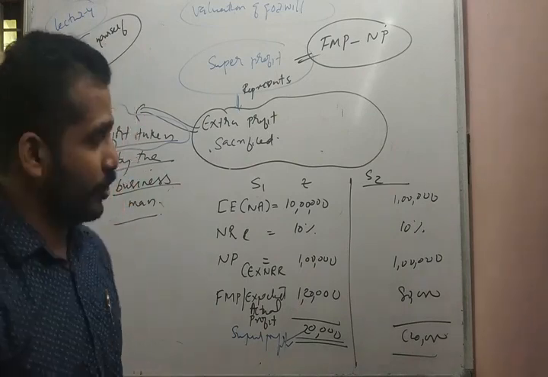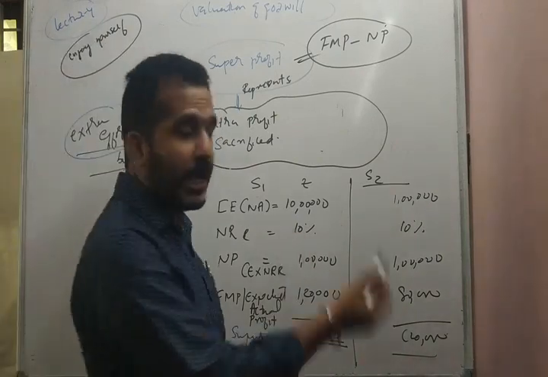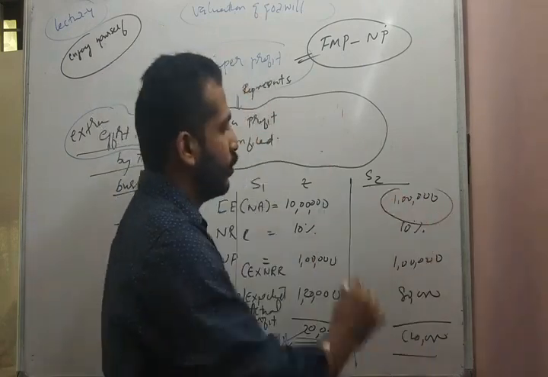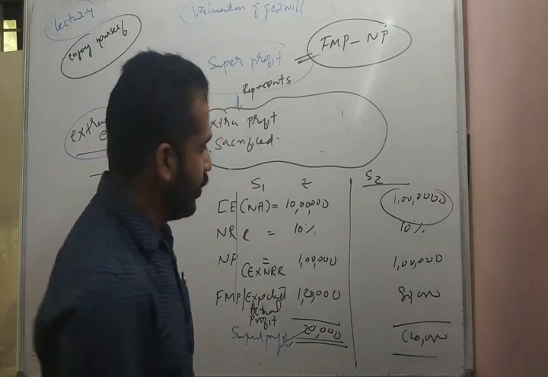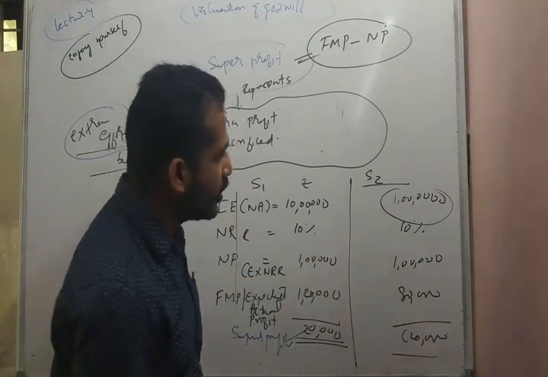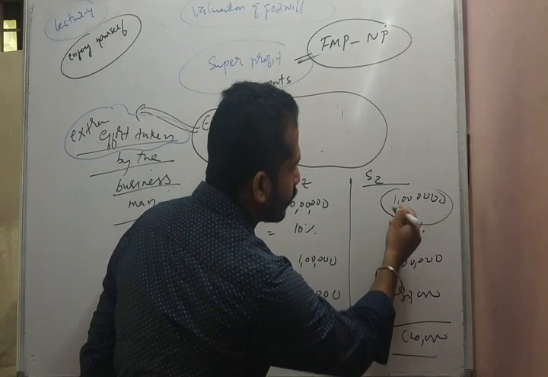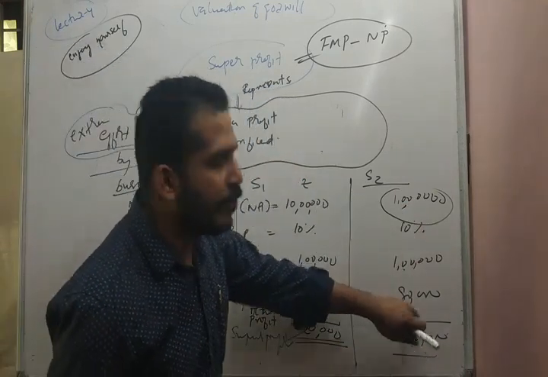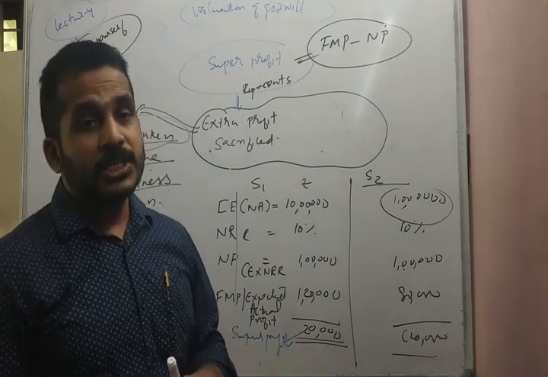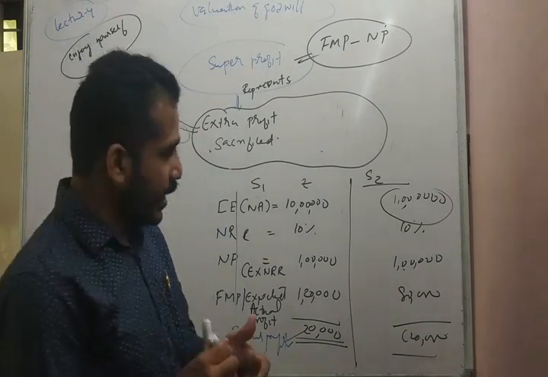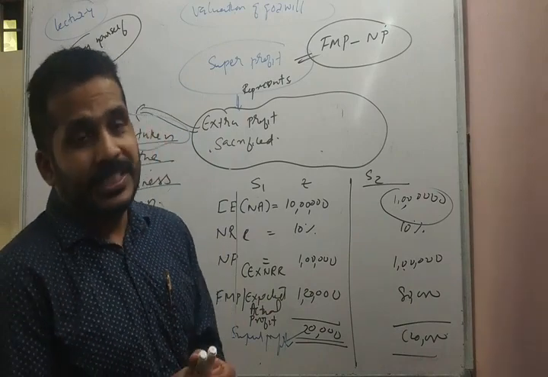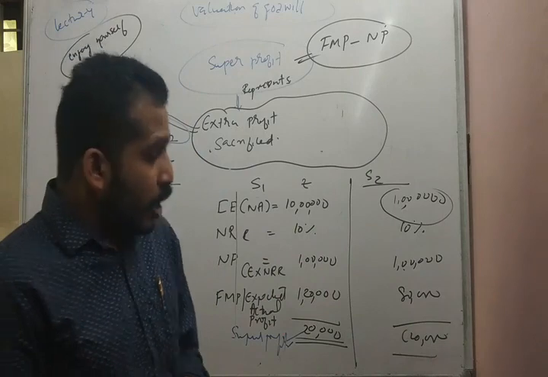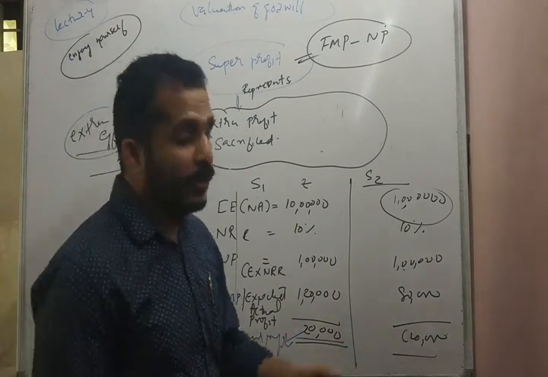Moving to the second situation. The same contents: capital employed 10 lakhs, and the normal rate of return is 10%. So what is the normal profit? 1 lakh. Now see, the future maintainable profit is 80,000. So had he continued with the business, he would have earned only 80,000. His initial expectation was rupees 1 lakh, but he would have earned only 80,000. So there is no extra profit. There will be a negative figure of 20,000.